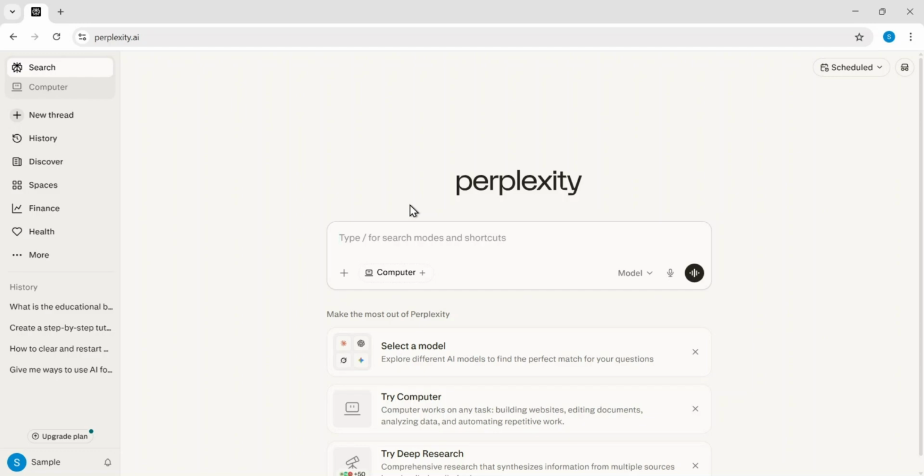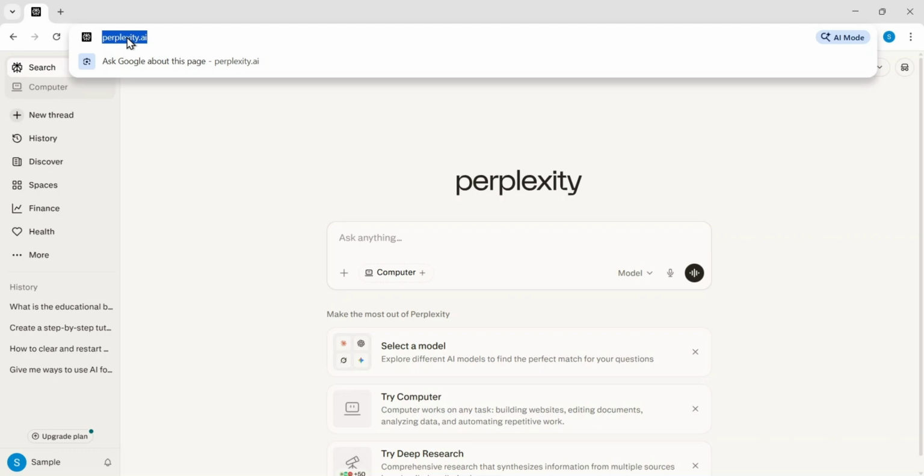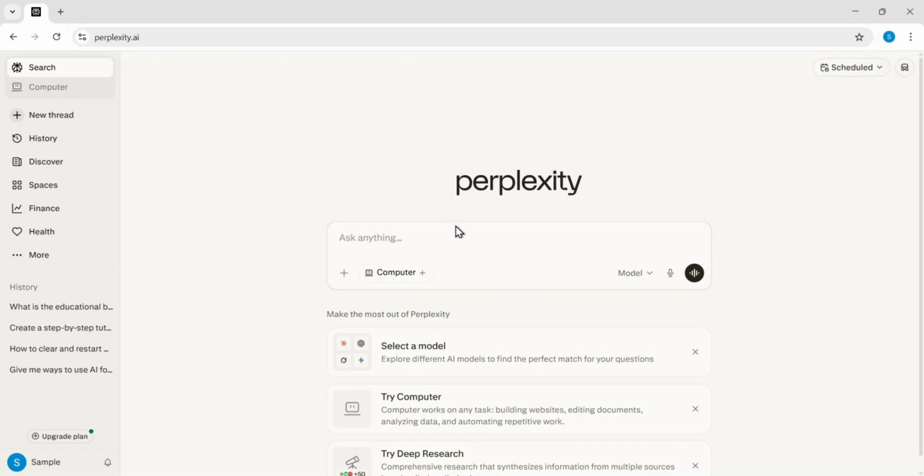In this video, I will be showing you how to use Perplexity AI to research a person or brand. To begin, I'll click into the search bar and type a query about a public figure, asking, what is the educational background of Taylor Swift?